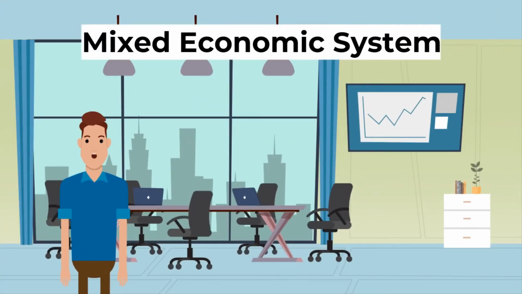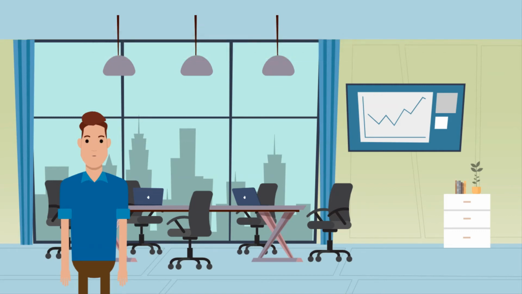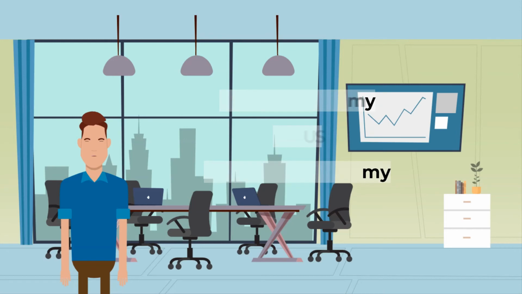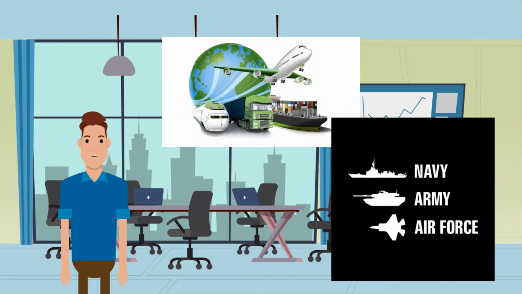Lastly for today, a mixed economic system. A mixed economy is a combination of different types of economic systems. This economic system is a cross between a market economy and a command economy. In the most common types of mixed economies, the market is more or less free of government ownership except for a few key areas like transportation or sensitive industries like defense and railroad.